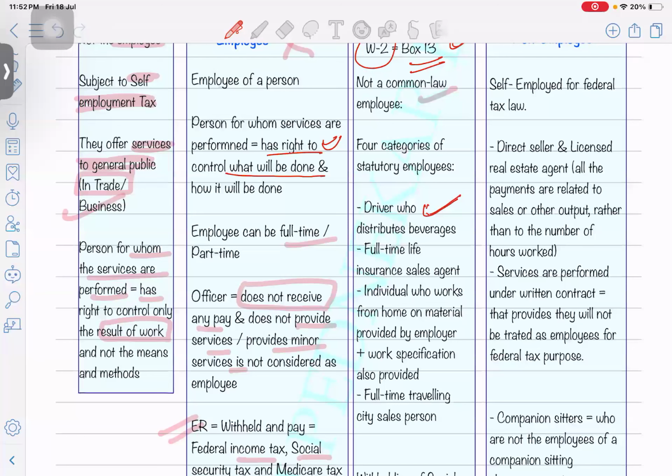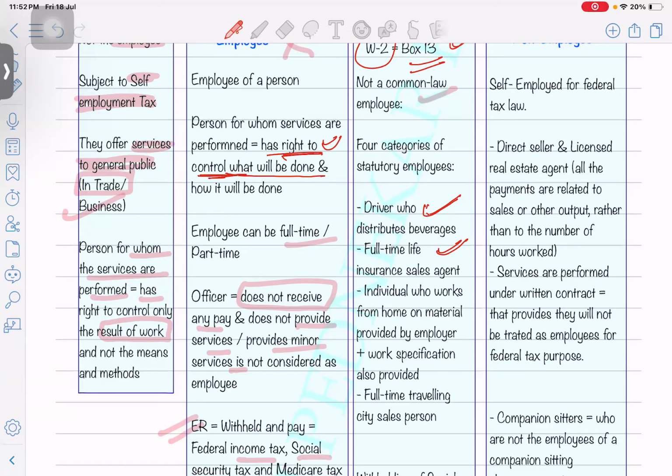They are not going to work according to the insurance company. Their main goal is to bring in customers, right? So they are going to work according to their own flexibility, and there will be no control rights of the employer in the situation of the life insurance sales agent.